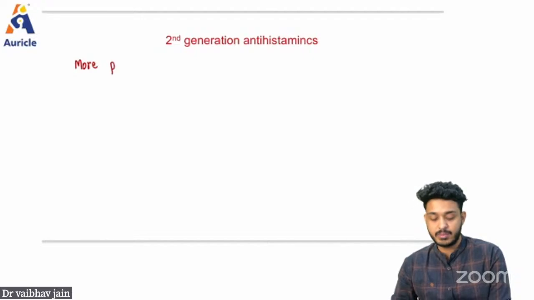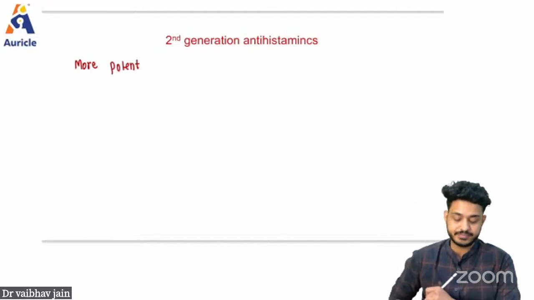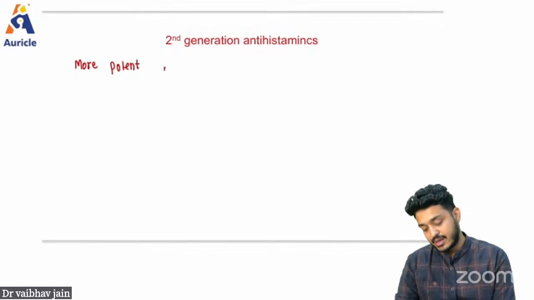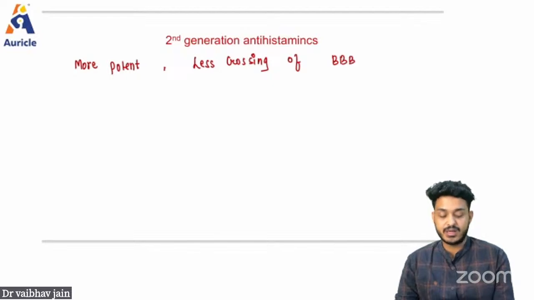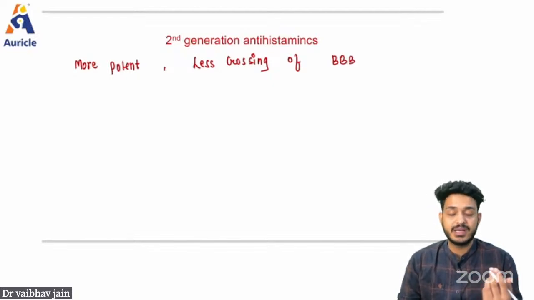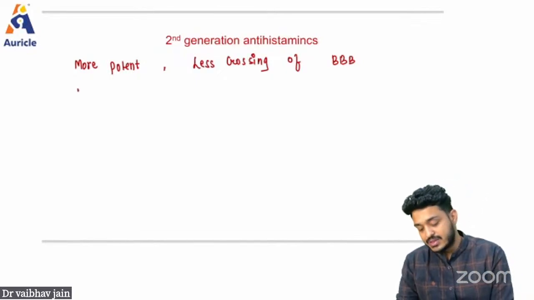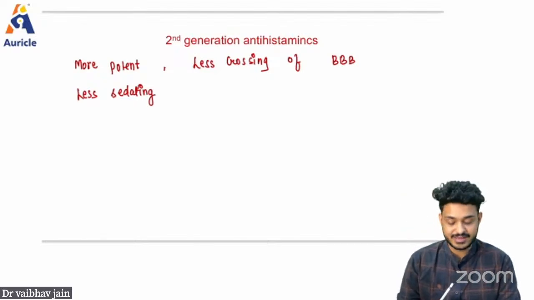Remember, they are going to be more potent than first generation. They are second generation, right? And they do not cross the blood-brain barrier, or you can remember there will be less crossing of the blood-brain barrier. Less crossing means it will be going less in the brain. If it is going less in the brain, it will be causing less sedation, right? So these are the drugs which are going to be less sedating.